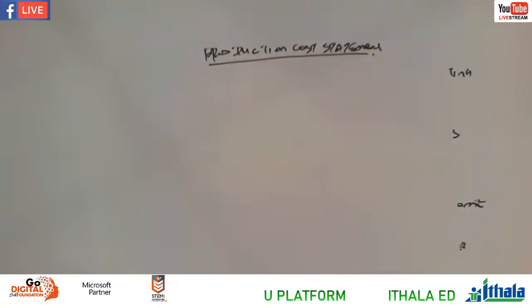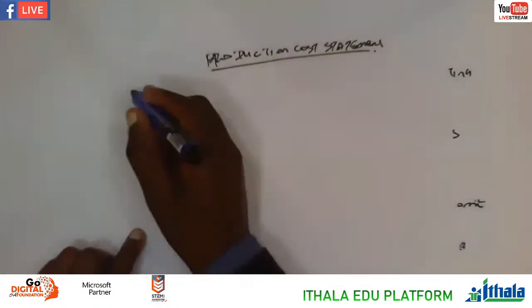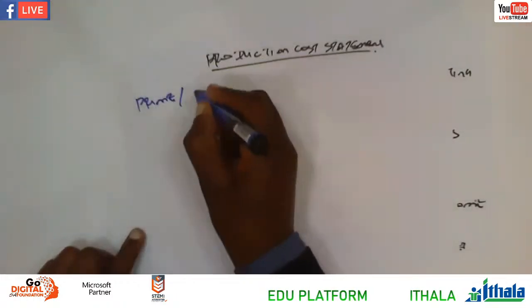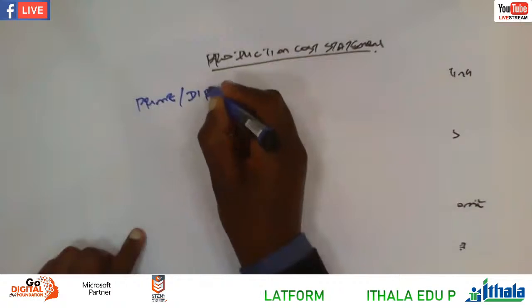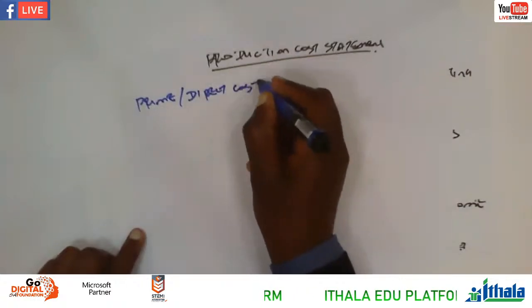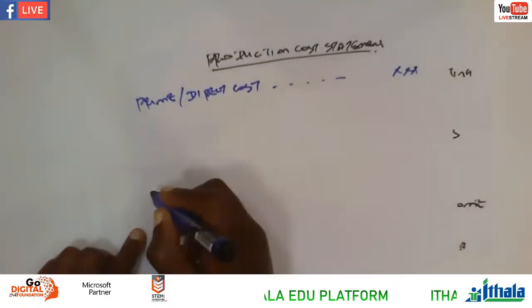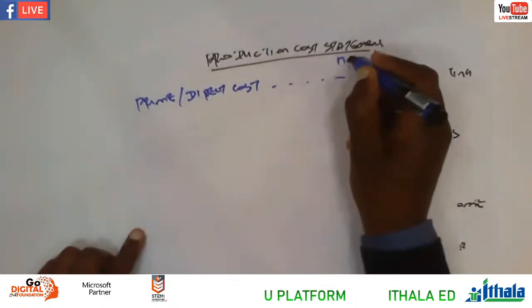We have prime cost. We use this one now. We have prime, or we call it direct cost. Direct cost, right? There's a figure there for the prime cost. And then here is note.